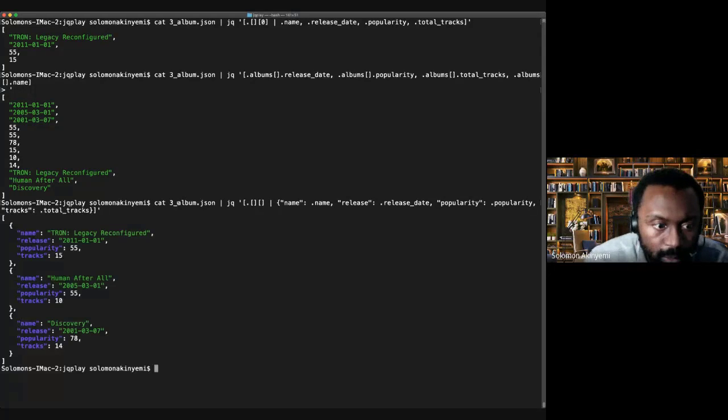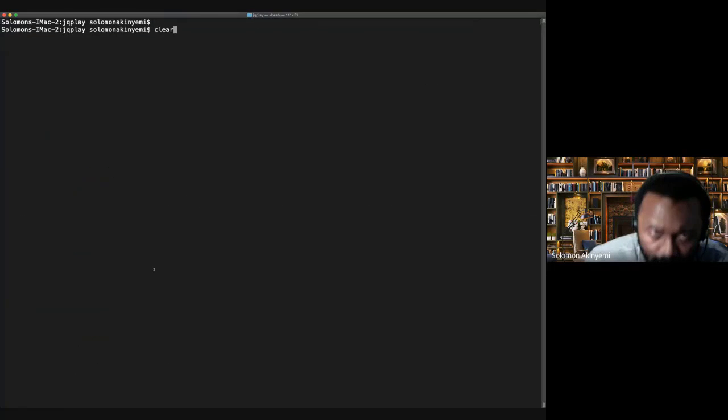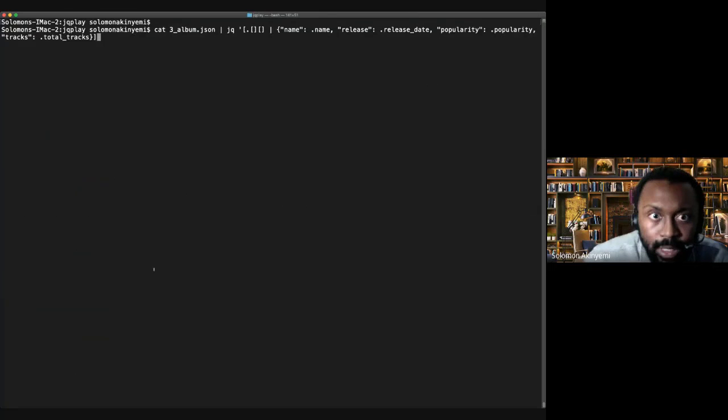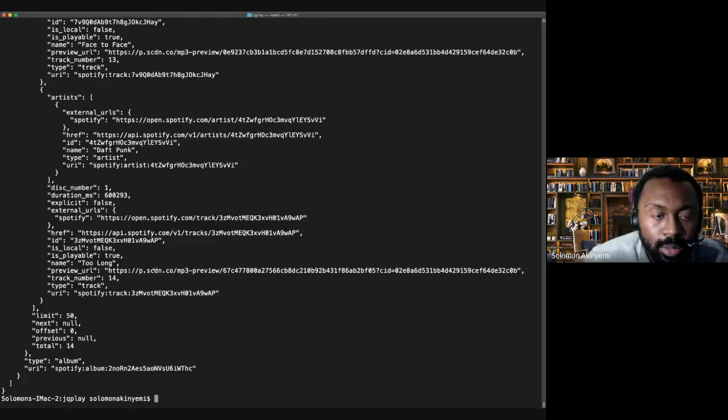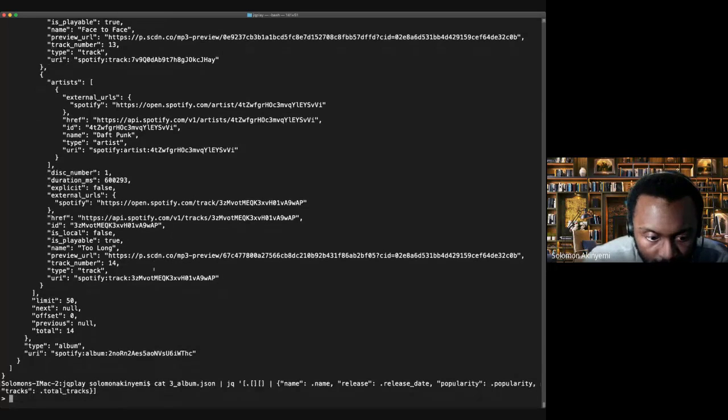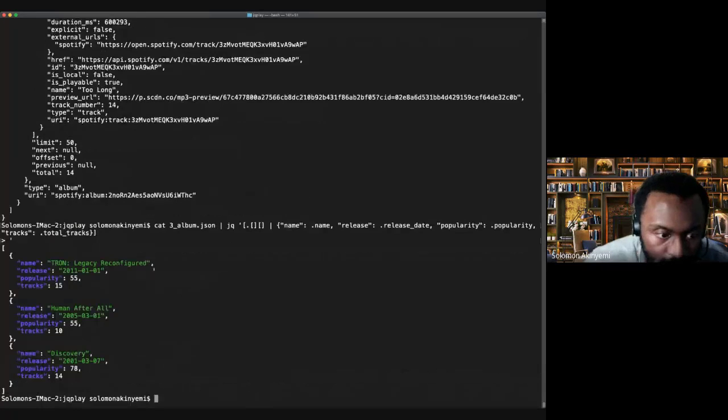So we apply something like this, and suddenly we've gone from, let me just show you what we've done here, all this mumbo jumbo to this lovely, nice, fancy JSON. And we can do whatever we need to do there. So you've got key value pairs, you've got 3 albums there, Tron Legacy Reconfigured, and the release date and popularity. Apparently Discovery is a very, very popular album as well.